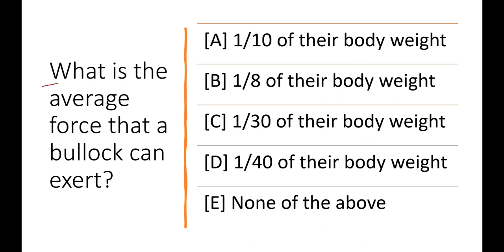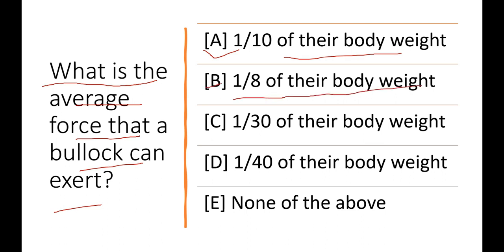Another important question is, what is the average force that a bullock can exert? Okay, now the options are 1:10 of the body weight, 1:8 of their body weight, 1:30 of their body weight, 1:40 of their body weight, or none of the above. The correct answer will be 1:10 of the body weight. Okay, now come to the next important question.